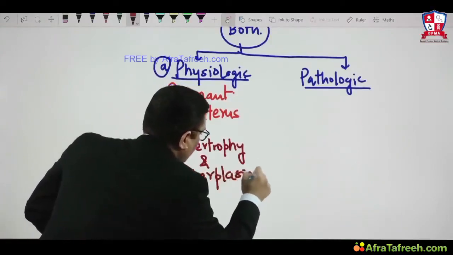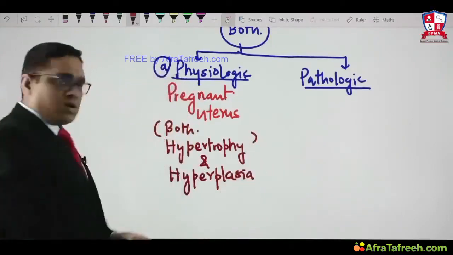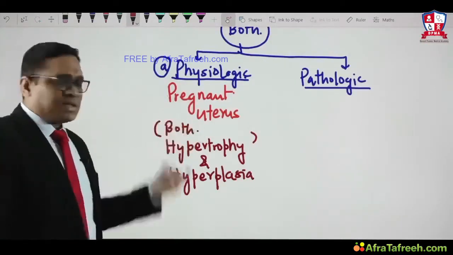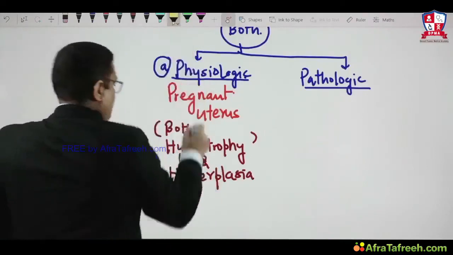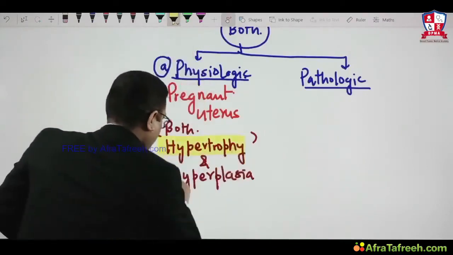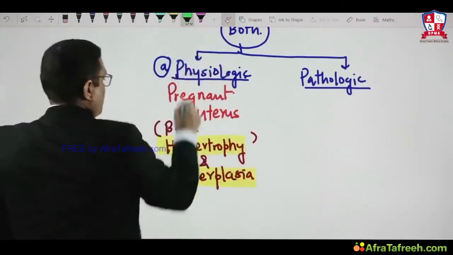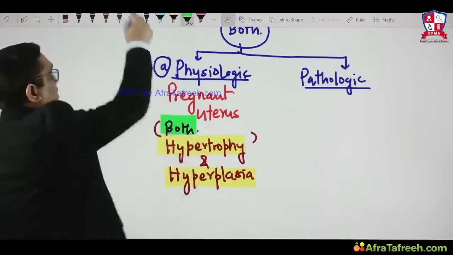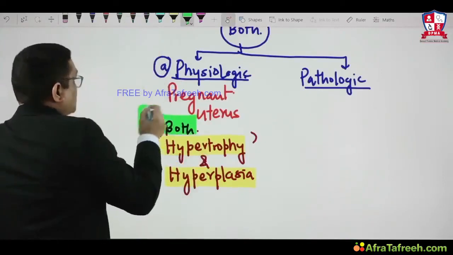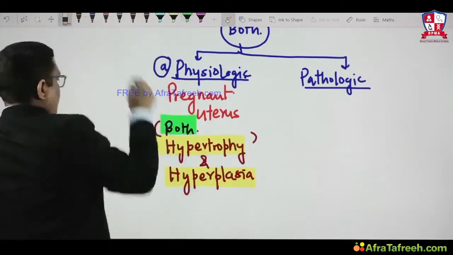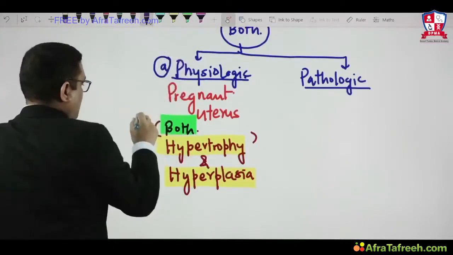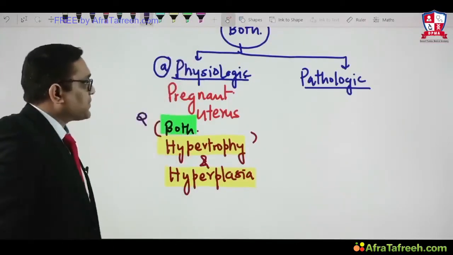Both hypertrophy and hyperplasia. That is important to understand because this is an exam question. When the examiner asks you, pregnant uterus is an example of, at that time we must remember that it is both hypertrophy and hyperplasia. That is an important MCQ in exam, right? The pregnant uterus is an example of both hypertrophy and hyperplasia.